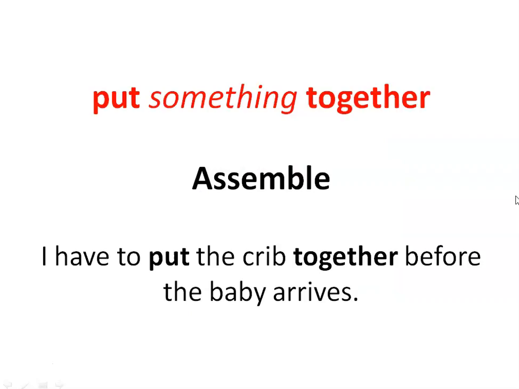So what is happening here? What is the meaning of this example? I have to put the crib together. So the crib was in parts, in different parts. So what is he doing here? He is putting all those different parts together and assembling them, making it into a complete form of a crib.